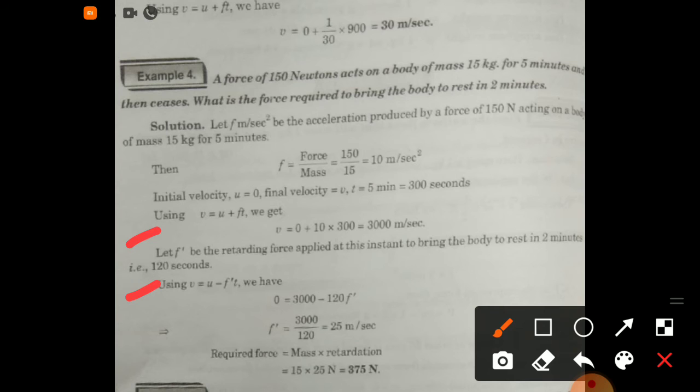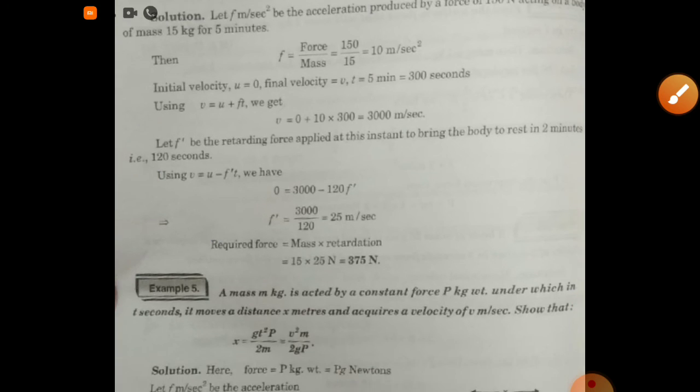Using v is equal to u minus f dash t, we have velocity is 0, finally u becomes 3000 and t is 120, so f dash becomes 25 meter per second square. Required force is mass into retardation, that is 15 into 25 Newton, that is 375 Newton.